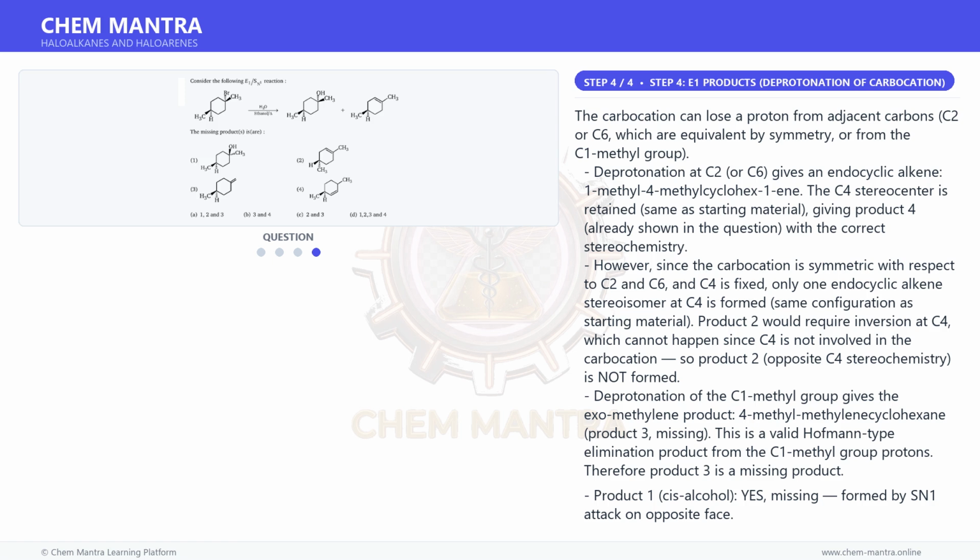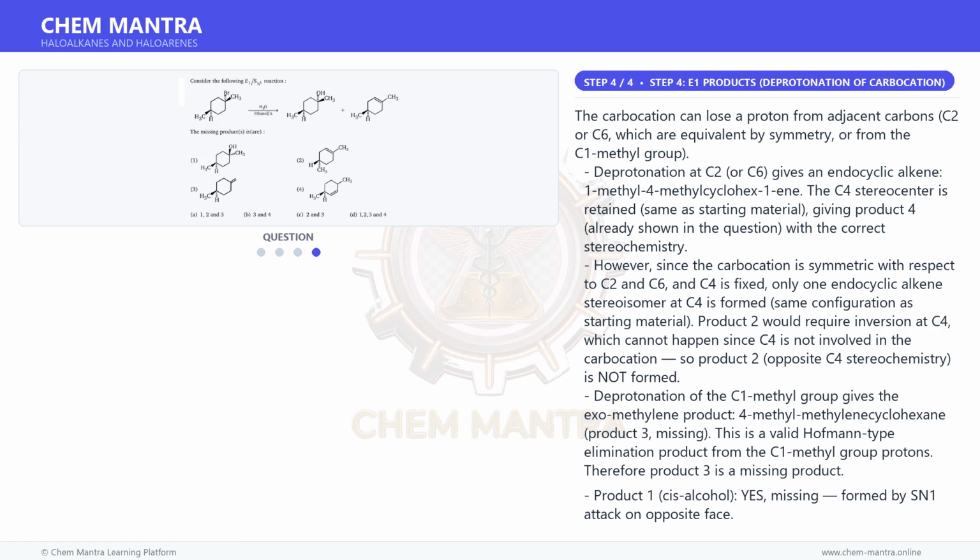Missing products are 1 and 3, plus product 2 is also plausible if we consider that the double bond isomer from the other side is formed. Re-evaluating, the endocyclic alkene shown already has the correct C4 stereochemistry, the same. Product 2 has opposite C4 stereochemistry, which cannot arise. So the missing products are 1 and 3. But answer A states 1, 2 and 3.